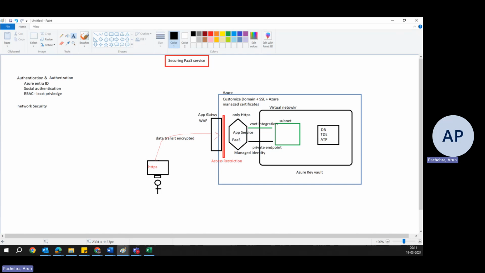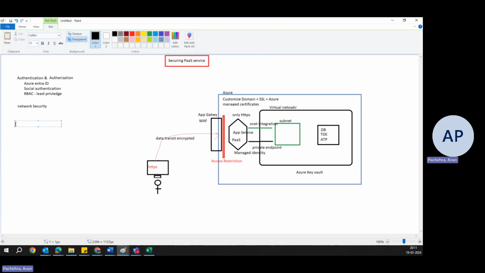Then finally, monitoring and auditing. These two things we need to consider. Azure Monitor and Application Insights are wonderful tools here. App Insights is a great tool to get deep-dive insights. So implement comprehensive monitoring for performance, diagnostics, and logging. Use App Insights to monitor application performance, exceptions, and usage in real time. We will cover the entire monitoring from the security perspective in upcoming videos.